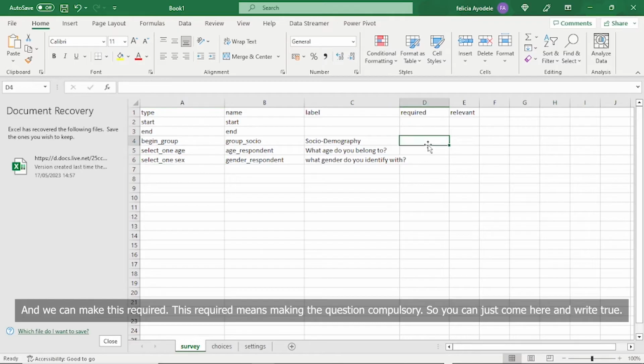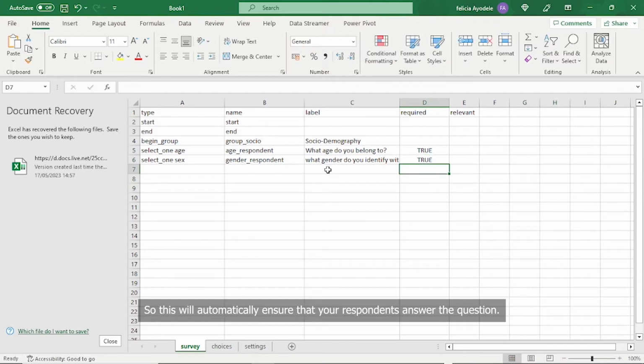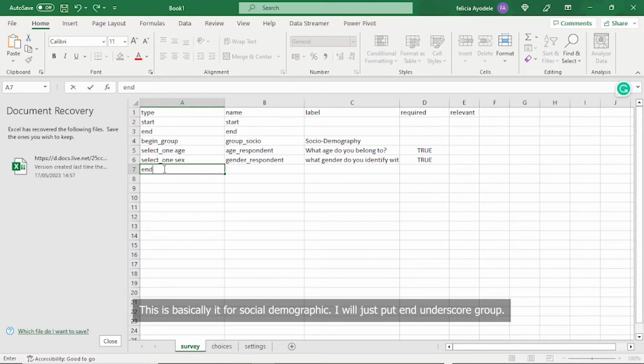Yes, and we can make this required. This required means making the question compulsory. So you can just come here and write true. So this will automatically ensure that your respondent answers the question. So this is basically it for social demographic. I'll just put end underscore group.